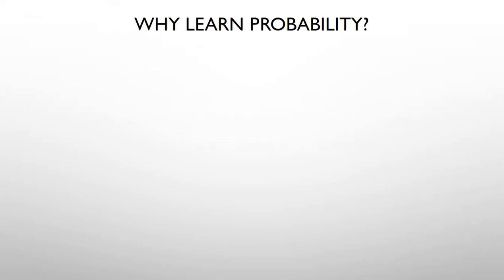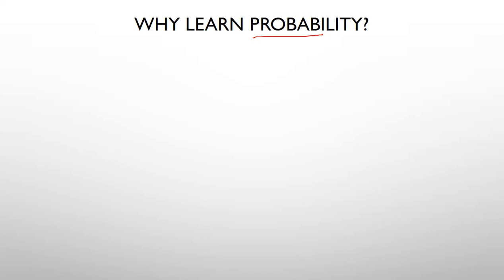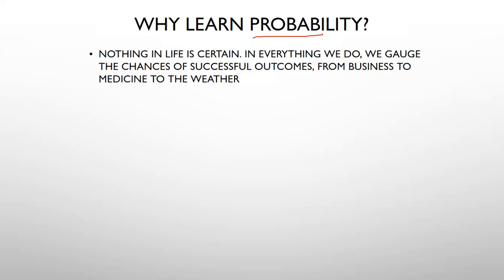Now we can see why to learn probability. Probability means chances, the chance of occurrences. Why learn probability? Because nothing in life is certain. In everything we do, from business to medicine or weather, we guess the chances of a successful outcome, because whatever we accept, we need to expect.